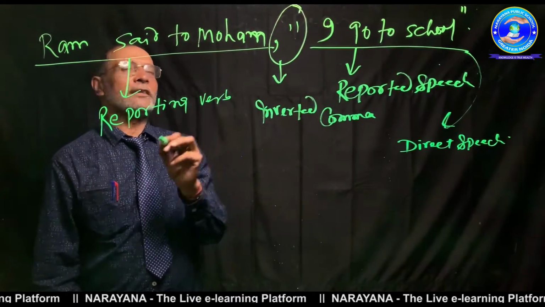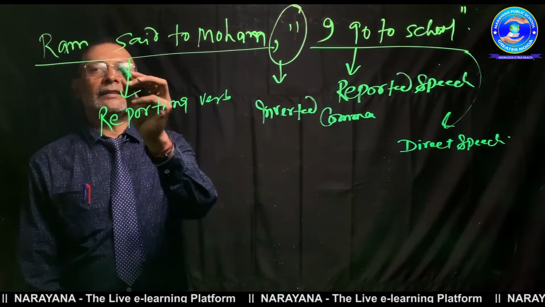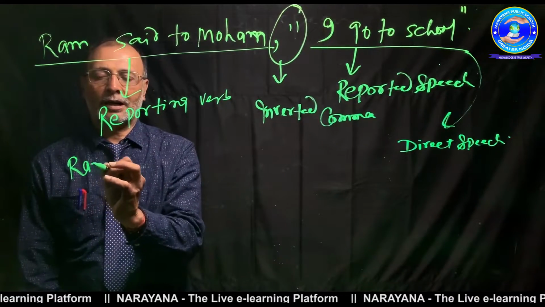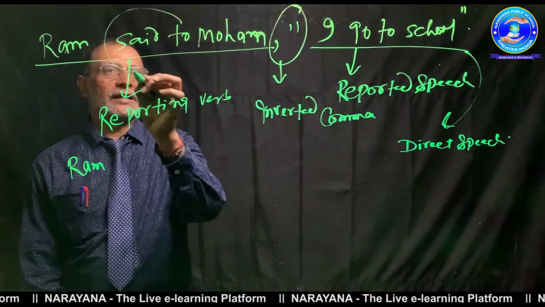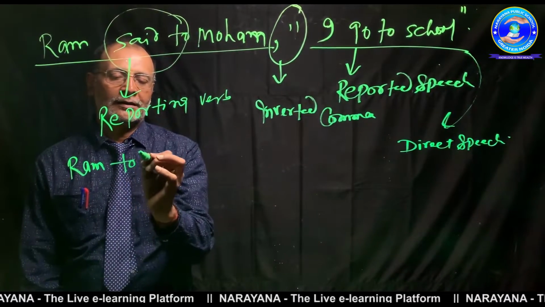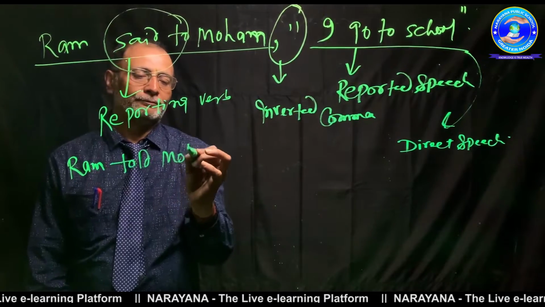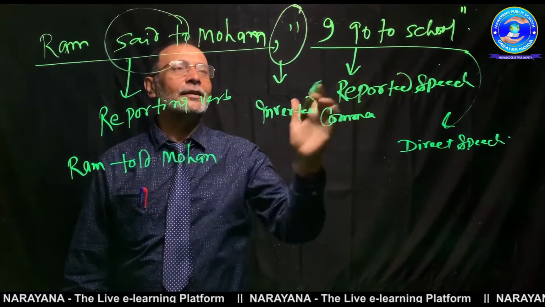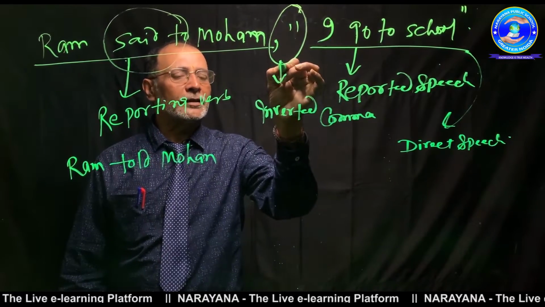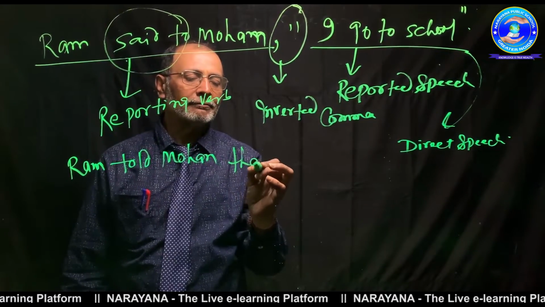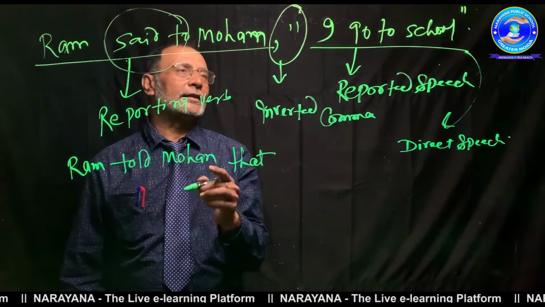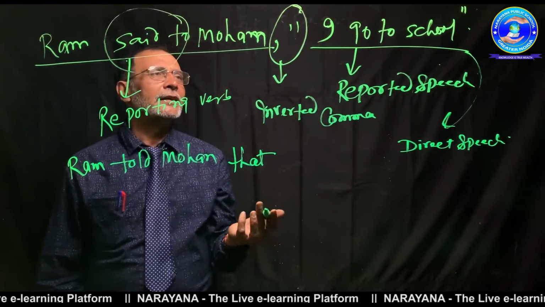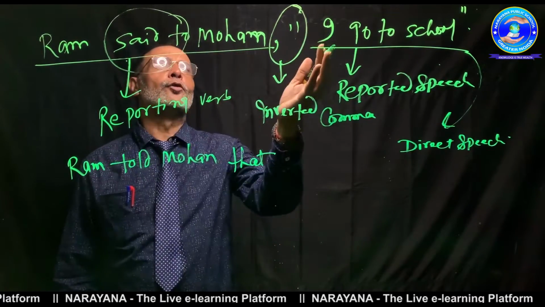Now we have to change it into indirect speech. So automatically, Ram said to Mohan will be changed into Ram told Mohan. And as you know very well, this is a simple, assertive sentence, so the inverted comma will be changed into that. Ram told Mohan that. Now it is I. For that I am giving you a rule. Otherwise it is simple: I goes according to Ram, and you goes according to Mohan.